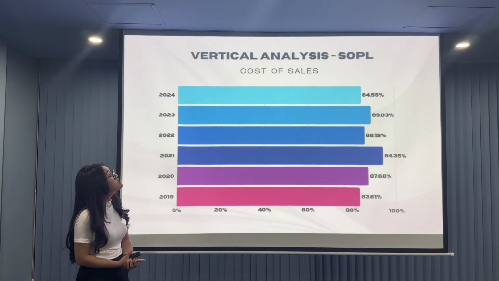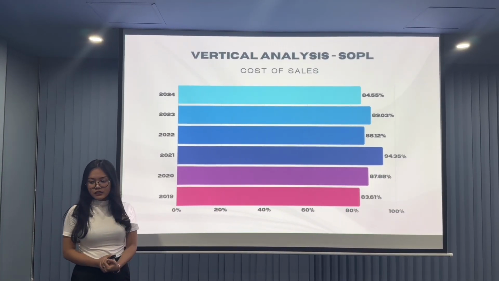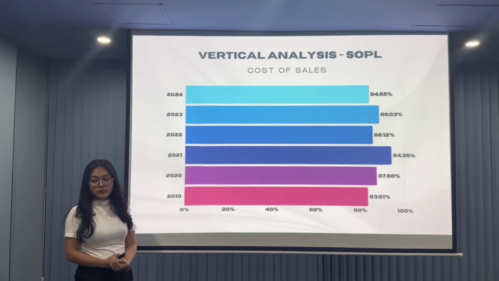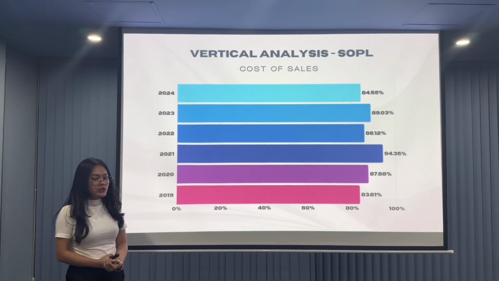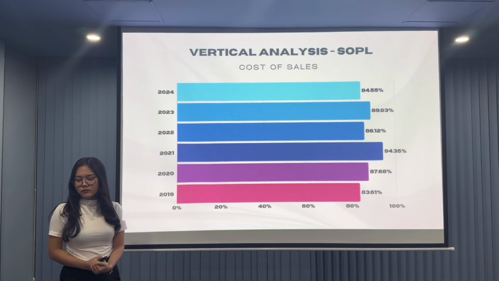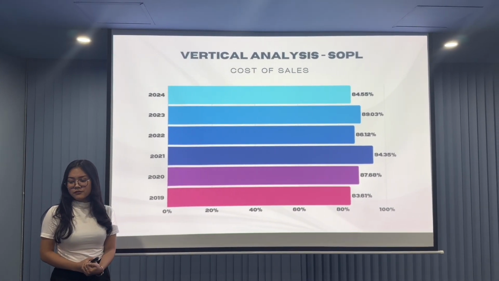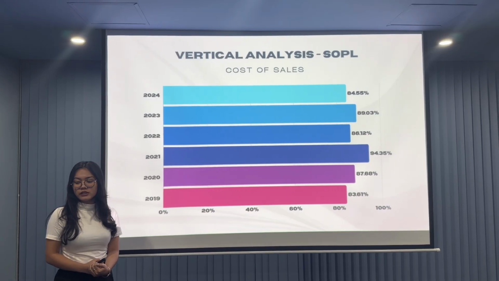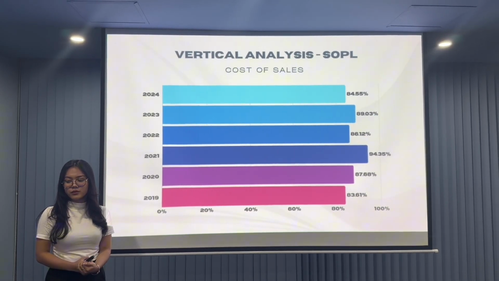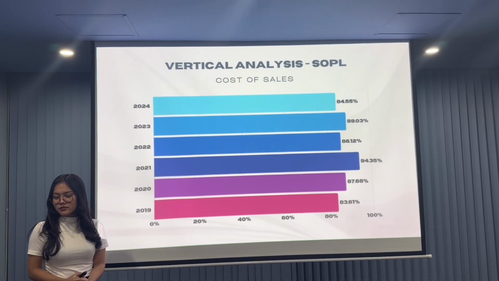And we're going to focus on the vertical analysis of SOPL, starting with the cost of sale. This remains the largest expense category for the company. In 2024, the cost of sale accounted for 84.55%, which represents an improvement compared to previous years, such as 89.03% in 2023 and 94.35% in 2021. This declining trend suggests better control over production and service delivery costs.